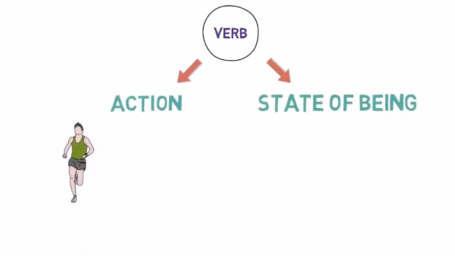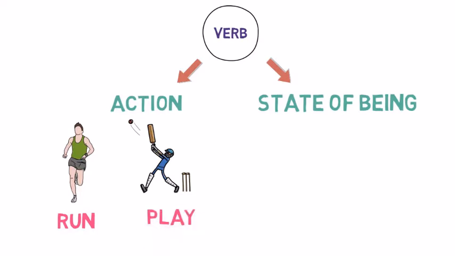What is this boy doing in this image? He is running, right? So, run is an action verb. What is this batsman doing? He is playing. So, play is an action verb.